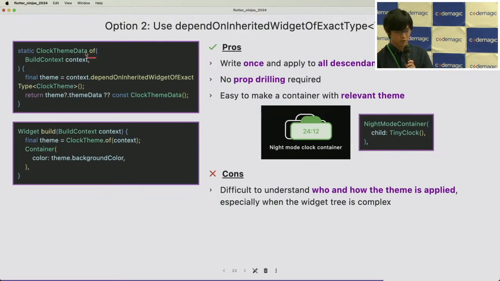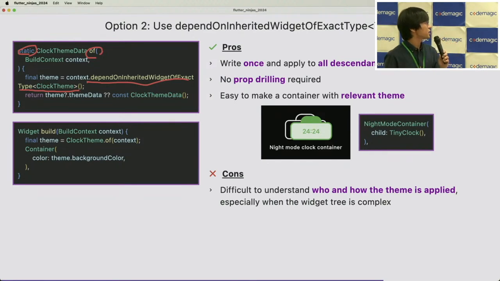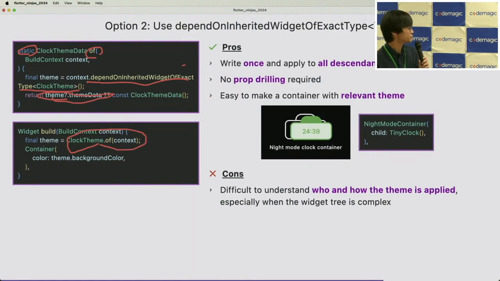We provide a static .of method and call depend on inherited widget of exact type with the type of clock theme, and return the clock theme data preserved by the inherited widget. Then the tiny clock can retrieve the theme by calling clock theme .of. So we don't need to pass the configuration through the arguments, so we don't need to write it again and again.